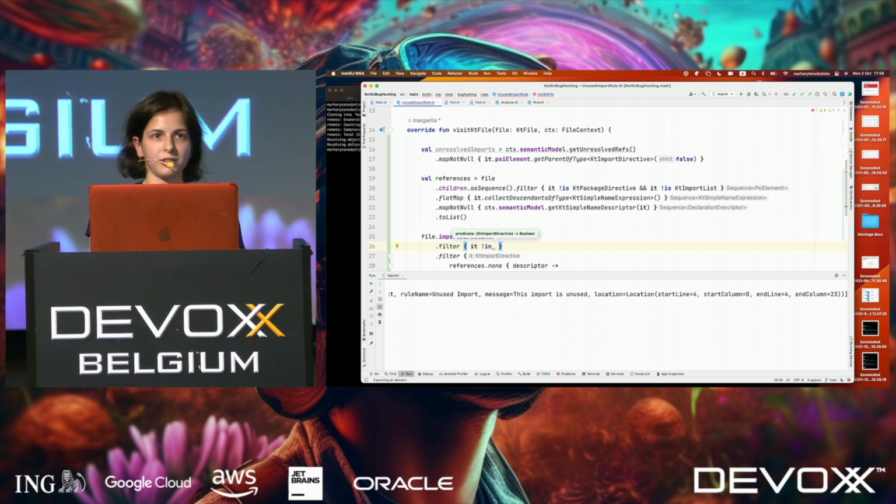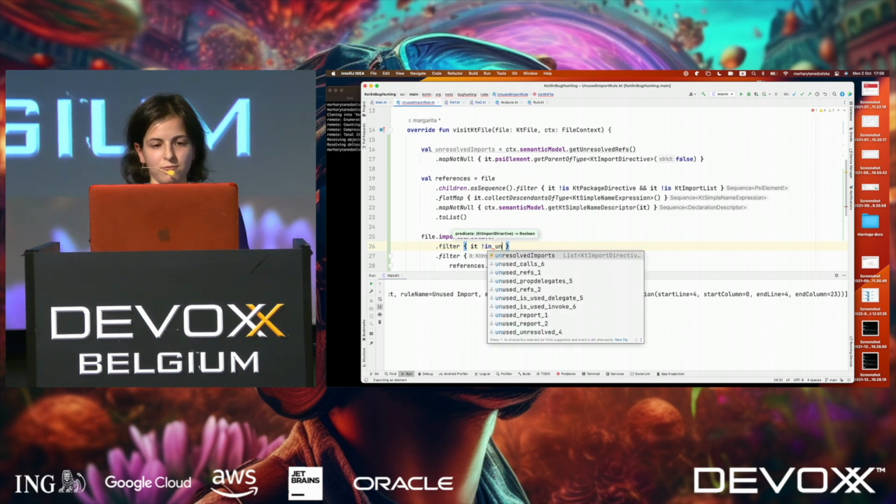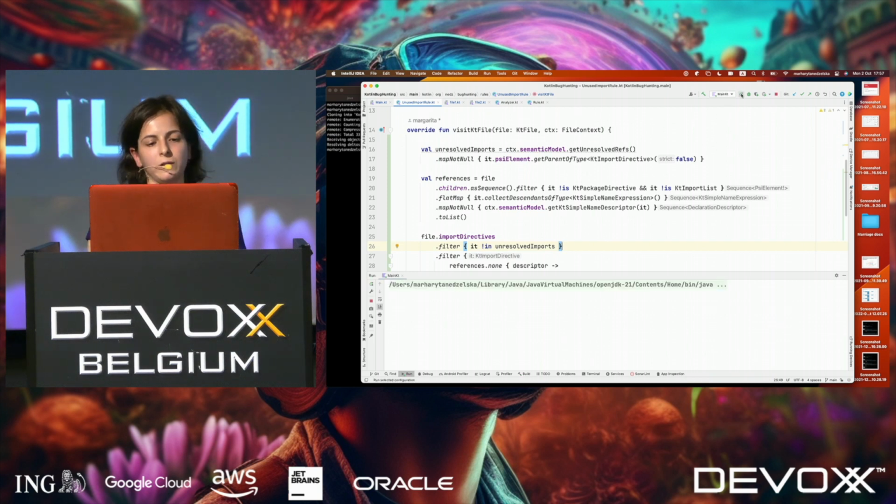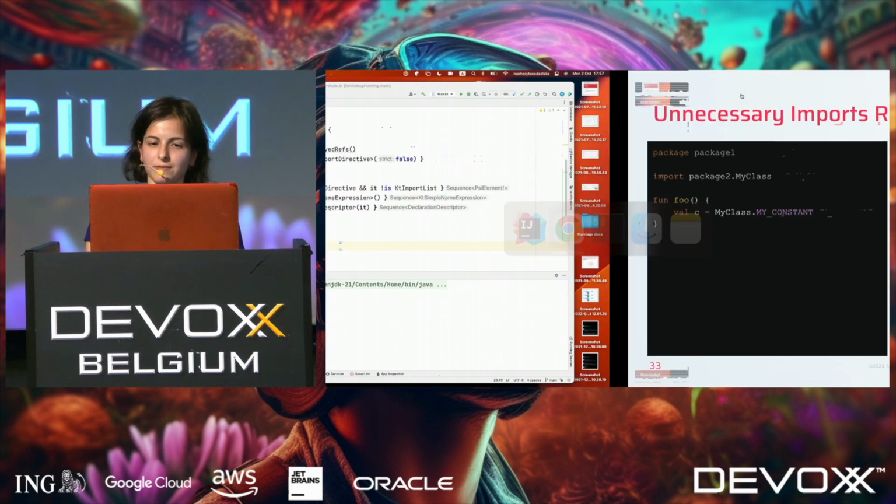But for some reason, users of static analysis prefer false negatives more than false positives. So we just replace it with unused, with this filter. And now when something is unresolved, it's not reported, fixed.